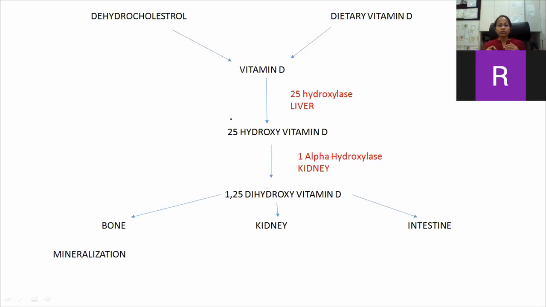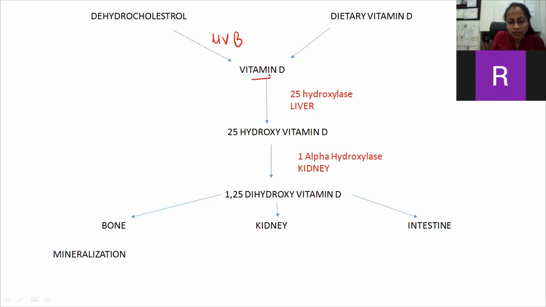Now, before going further in depth into rickets, it's very important to learn about vitamin D, the role of vitamin D, and how it gets activated in our body. Firstly, there is 7-dehydrocholesterol present in the dermis of our skin, which is converted into vitamin D with the help of UVB radiation from sunlight.